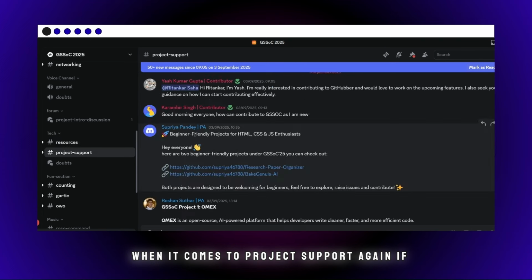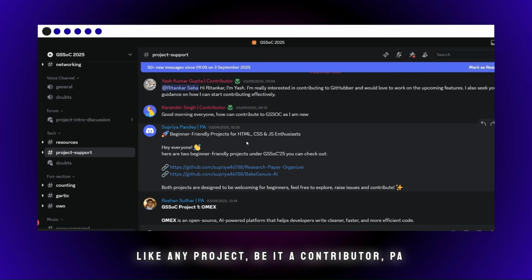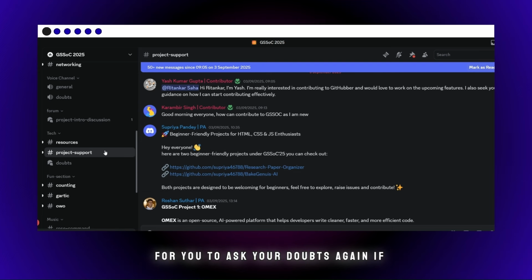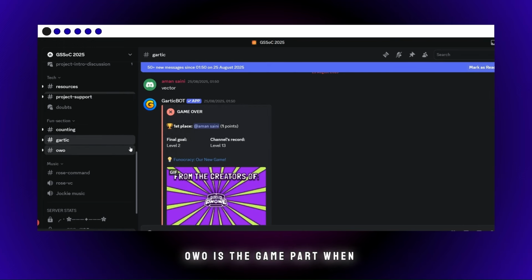When it comes to project support, if you have any doubts regarding any project, be it a contributor, PA or mentor, this is a very good platform for you to ask your doubts if you want to have support. Fun section: it's the counting, Gartic, and OWO is the game part.